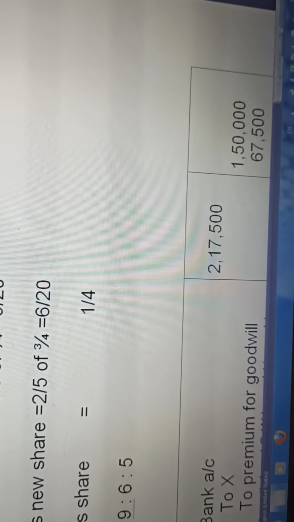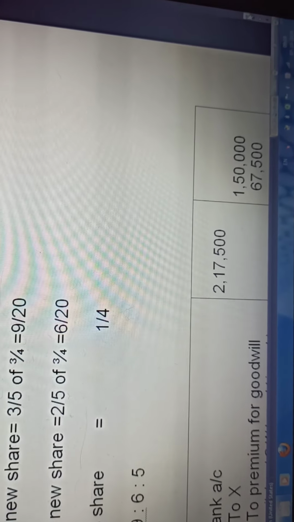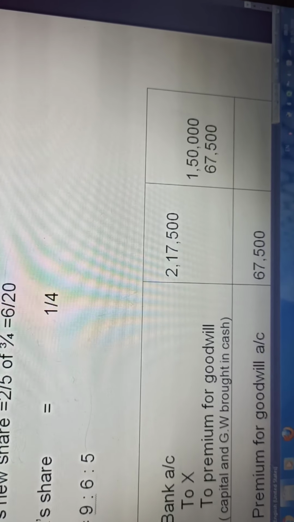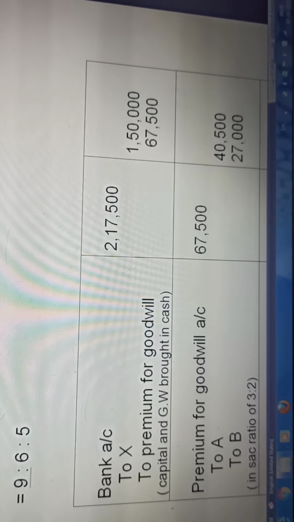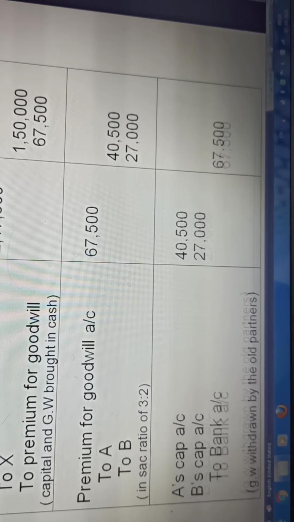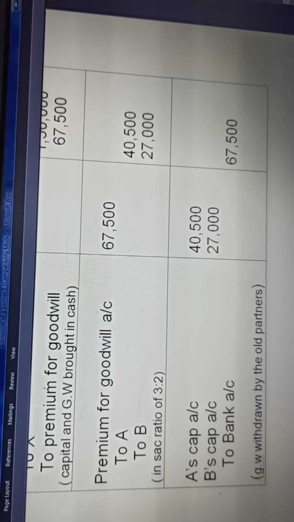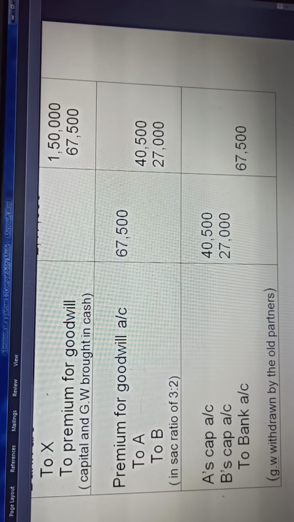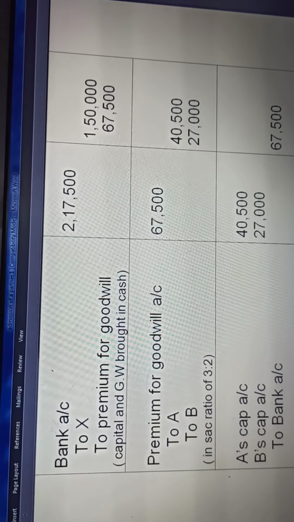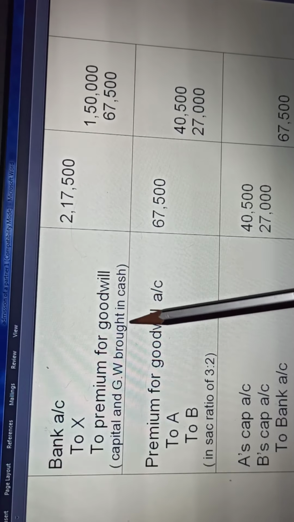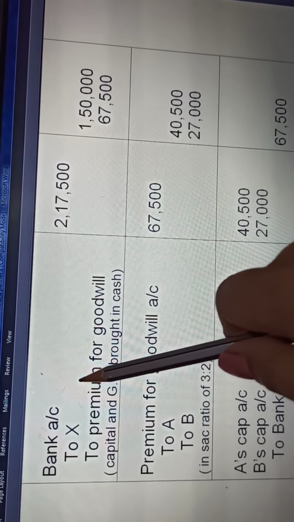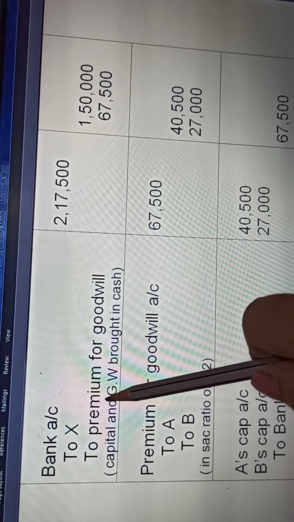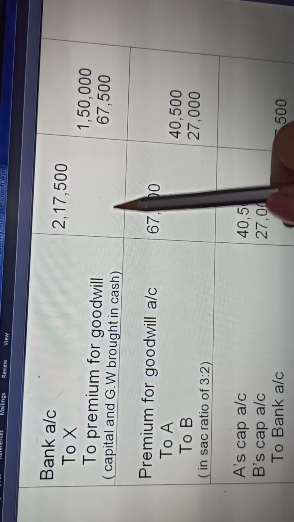Now we come to the accounting treatment. The first entry I told you: bank to X, the amount that is brought in cash.